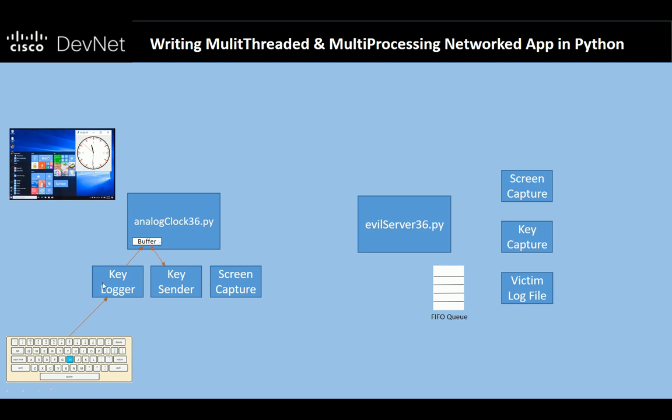We have another thread spinning in the background that's going to sit looking at that buffer and waiting for somebody to hit the enter key. The reason we do that is I figured that instead of sending each character one at a time, we'll let the characters accumulate in this buffer until someone hits the enter key, at which time we'll probably have a whole line of what the user, the victim, entered.